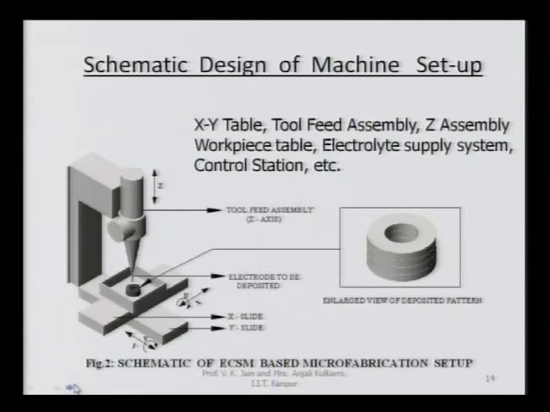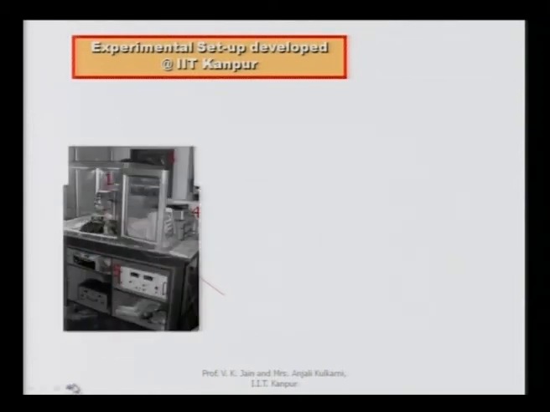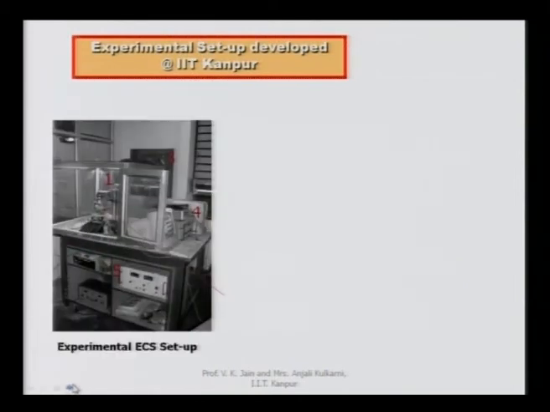Here you can see the XY table, tool feed assembly, jet assembly, workpiece table, electrolyte supply system, control station, etc. Apart from that, it was also designed for rotating the workpiece along the x axis as well as along the y axis, and this setup was developed for microfabrication purposes. This is the actual photographic view of the setup that has been fabricated at IIT Kanpur.